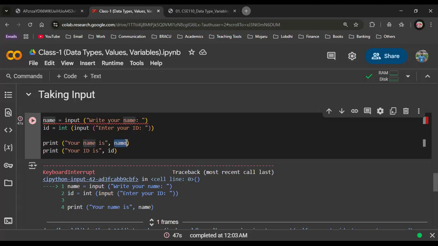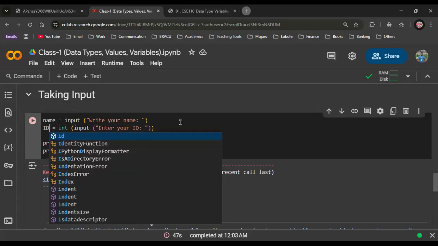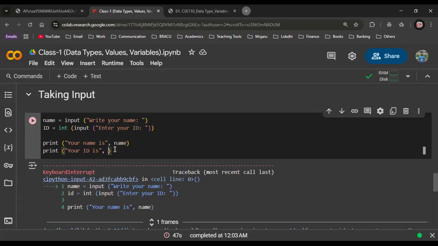I have put name here. If it was just n, then I would put n here. Okay, got it? And before it there is no apostrophe, there is nothing. Variable is just variable. So name. And then I want to show him that your ID is, ID. Why ID? Because this variable is named ID. If it was a different name, I would put that here. So this is a very basic program.